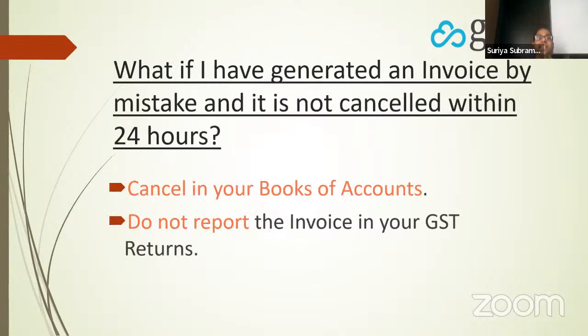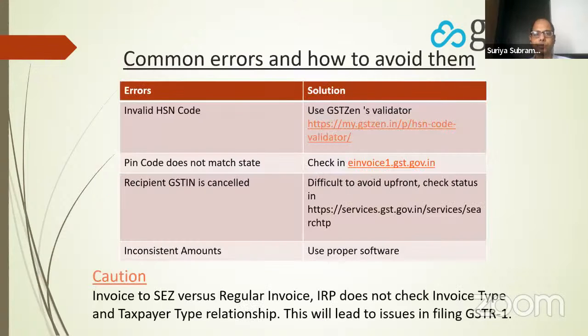So what if you have generated an invoice by mistake and it is not cancelled within 24 hours? If you have generated it, but you forgot to cancel, you should cancel it in the books of accounts that you are maintaining. You should make sure that in the GSTR1, this invoice will not reflect. Otherwise, your liability will increase and then you have to report it in 3B. All that will become a big issue. Ideally, cancel within 24 hours, but if not possible, make sure that it doesn't go to the GSTR1 and cancel it in your books of accounts.